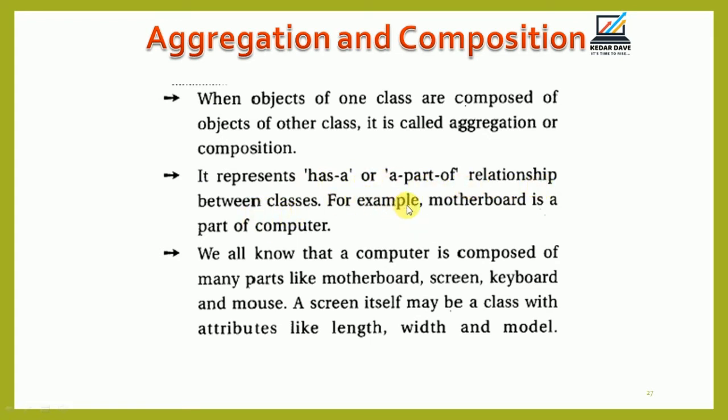For example, a motherboard is a part of a computer. We all know that a computer is composed of many parts like the motherboard, screen, keyboard, mouse and other components. A screen itself may be a class with attributes like length, width and model.